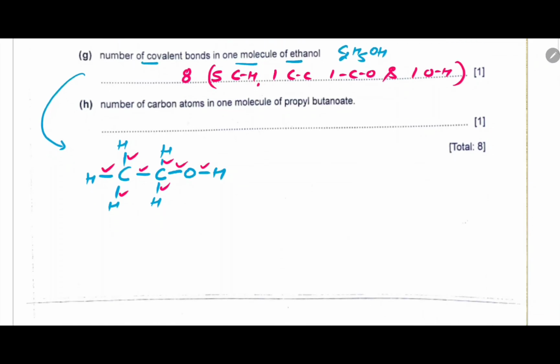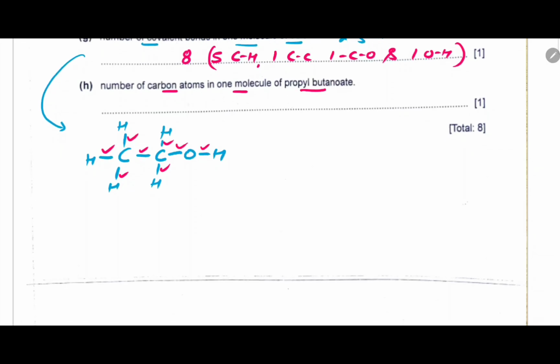Next, part H is number of carbon atoms in one molecule of propyl butanoate. It is an ester. For this structure, first you have to draw the base structure of esters, the C double bond O and single bond O structure. Now the propyl group is always attached to the oxygen, and propyl means 3 carbons.